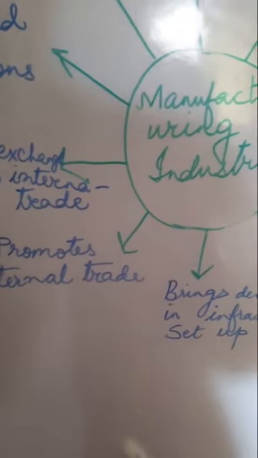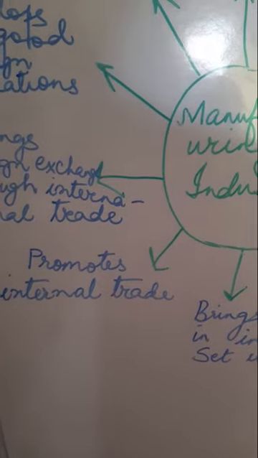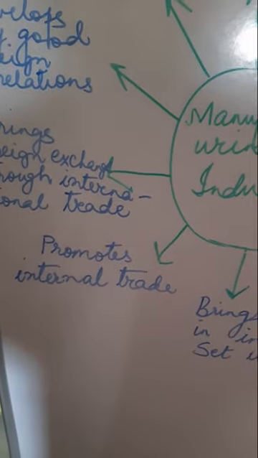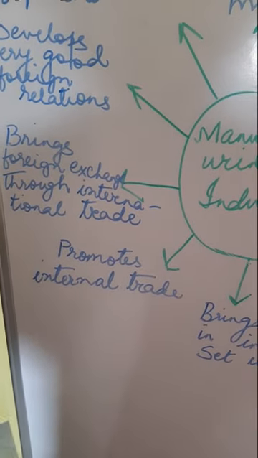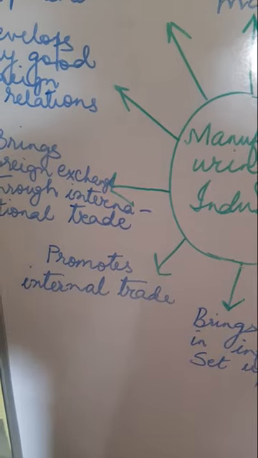Then of course it promotes internal trade. We all know, children, that different industrial products reach distant corners of our country, with the help of our roadways, our railways.